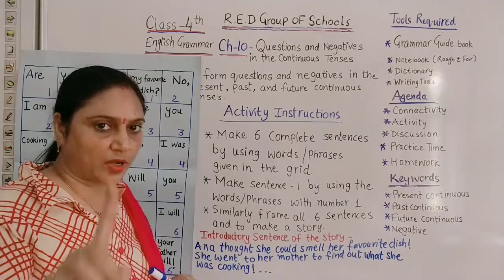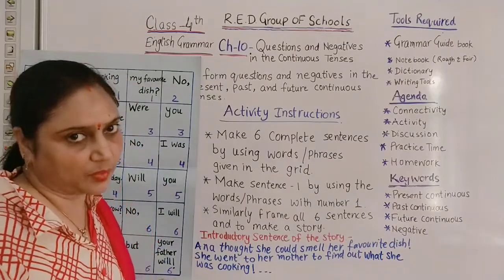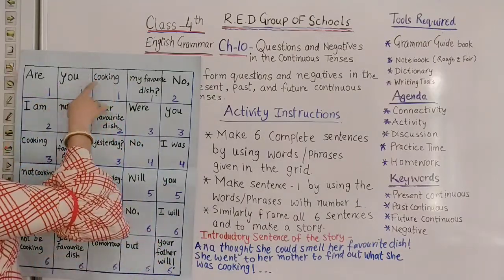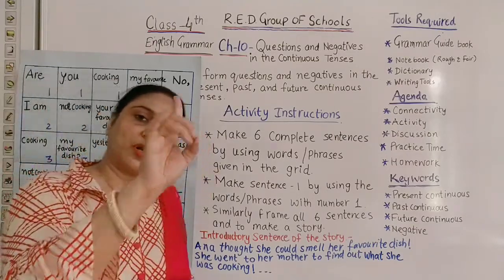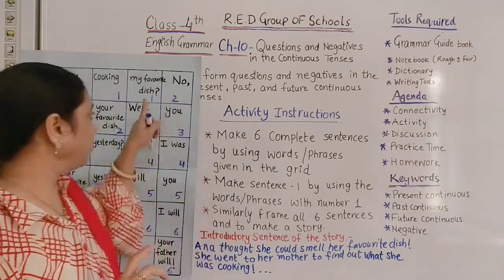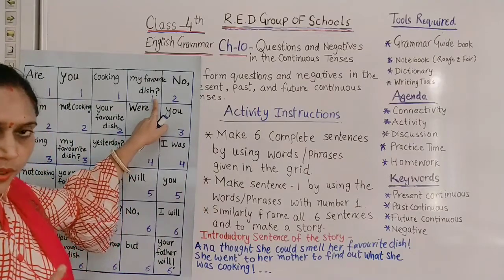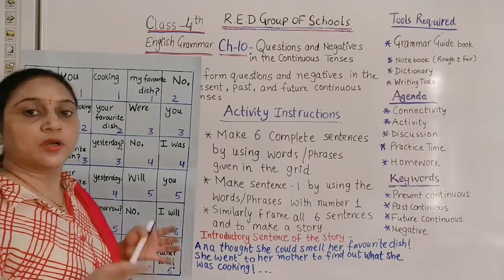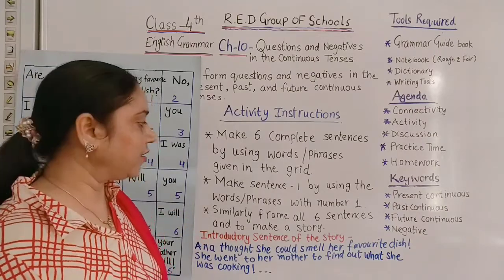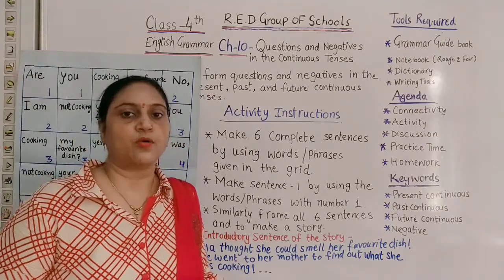Okay, for sentence number 1, I am going to give you a sample answer. Are you cooking my favorite dish? So like this, your sentence number 1 is framed. And put a question mark at the end. Okay, now you will write all these 6 sentences in your notebook. You can write these sentences in your fair notebook.